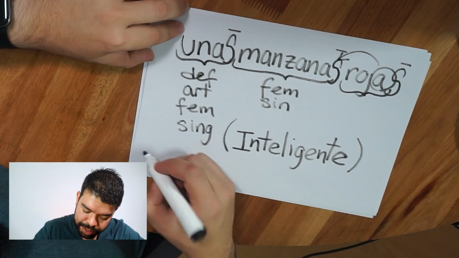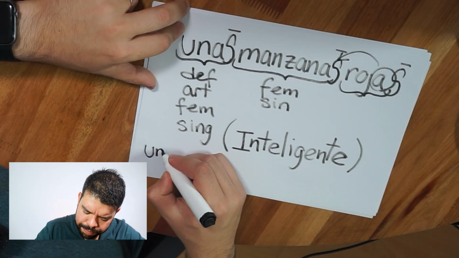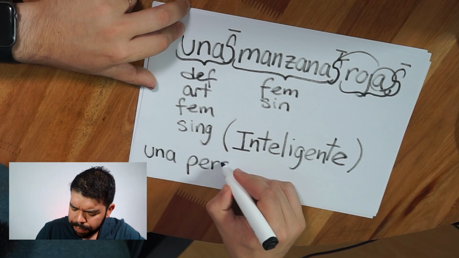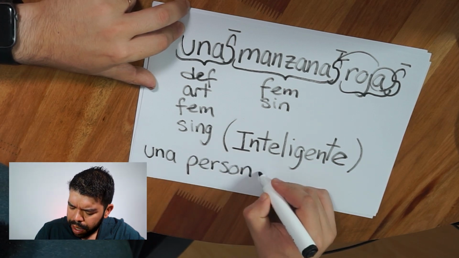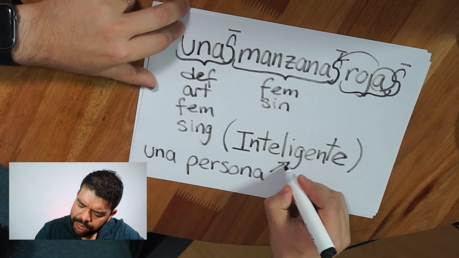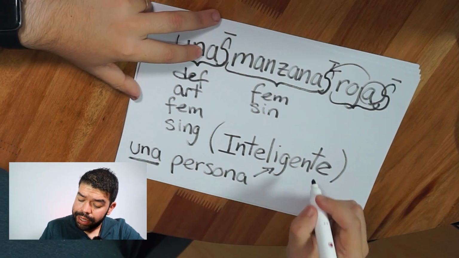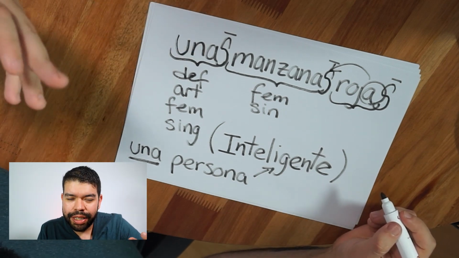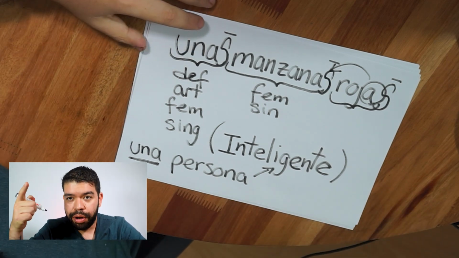I just said you are una persona inteligente. We have this adjective, right? Inteligente. It's a very interesting adjective. It means intelligent. Obviously, you know this. I know you know this because you are inteligente. Usted es una persona inteligente. And yes, I just said una persona inteligente.